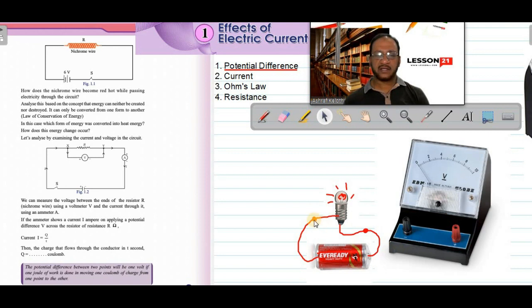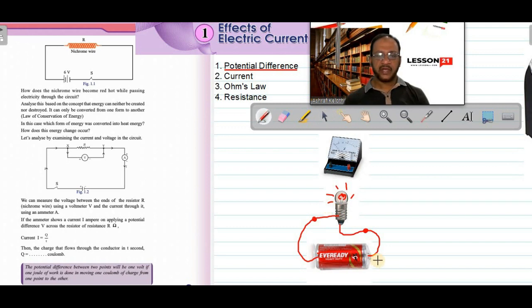These 2 points should be connected parallel to this bulb. If you are measuring the potential difference available for the electric bulb, we can connect this voltmeter in parallel to it. It should be connected this way. You can see here the positive of the cell is here, the negative is here. So the positive of the voltmeter, the red terminal, we should connect with a wire to this point, which should come to the positive of the cell on this side. The negative of the voltmeter, with another copper wire, should be connected to this point, coming to the negative of the cell, and the positive of the voltmeter should come to the positive of the cell.